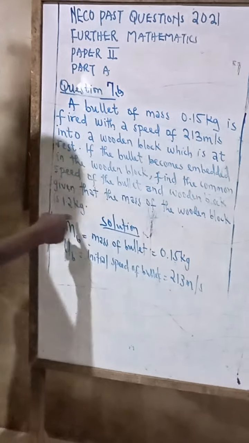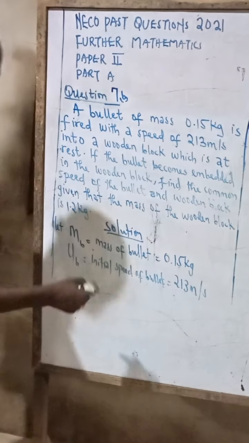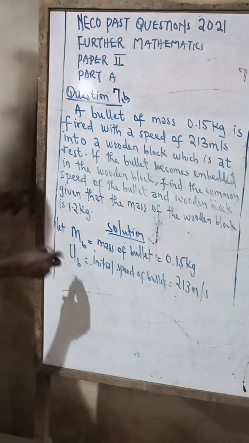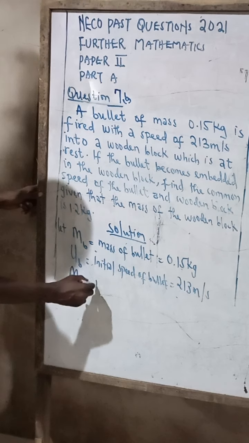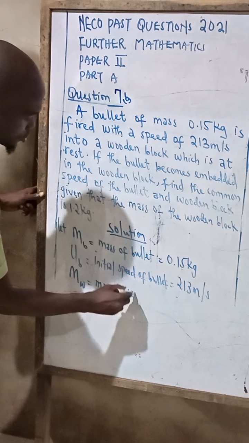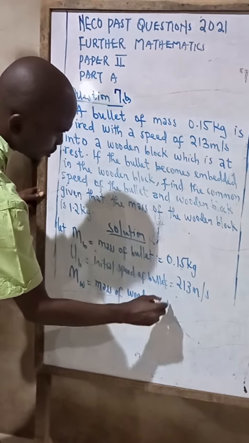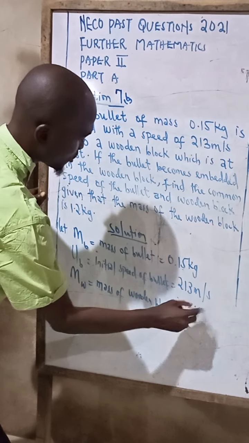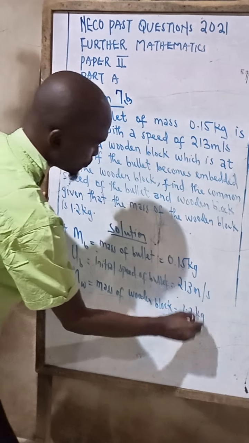The mass of the wooden block is also given. Since the wooden block is stationary, let's first write the mass of the wooden block. Let's take it as MW, the mass of the wooden block. That's 1.2 kg.